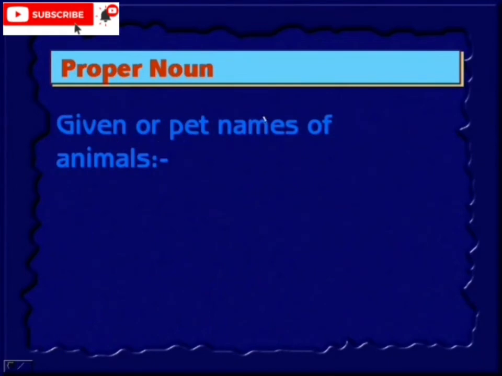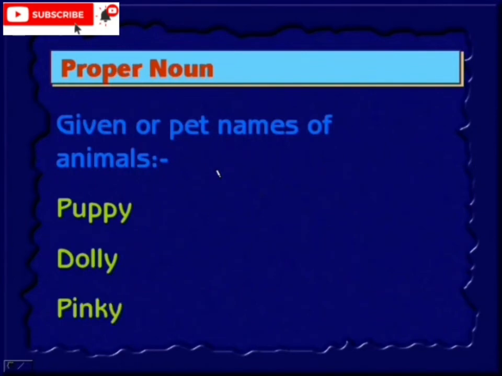Given pet names of animals. Puppy. If you have a dog, you can call it Puppy. That is a given name. Therefore it is a proper noun. Dolly, you know, that is a sheep's name. Pinky. So these are proper nouns.